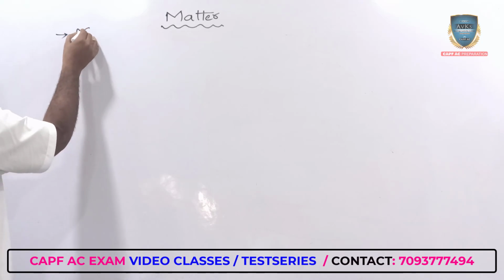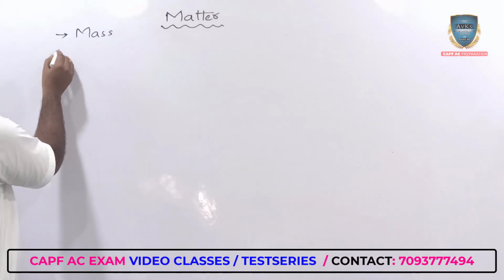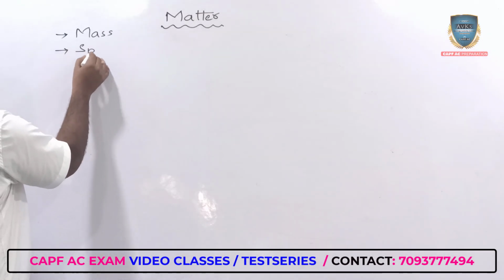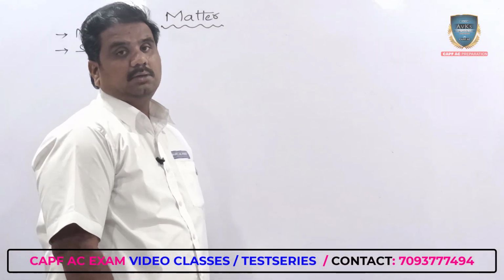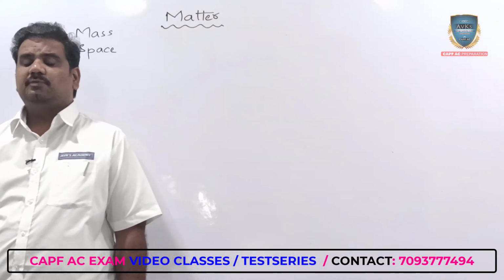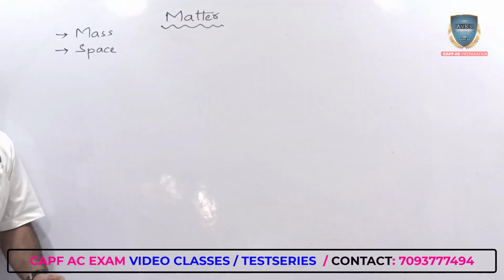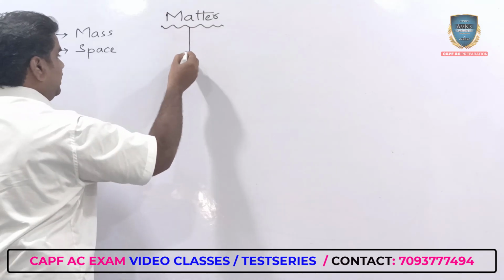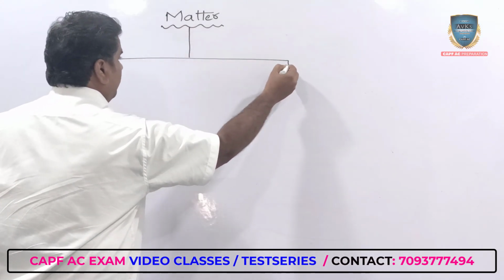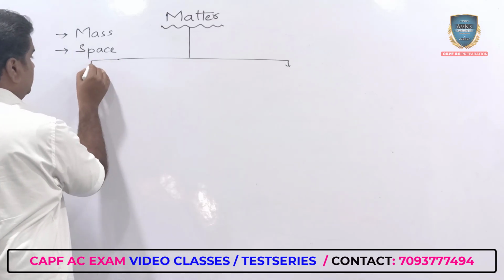Anything that has a certain amount of mass, anything that occupies some amount of space, that is what we call matter. And generally when you talk about matter, we talk about the three different states of matter. But basically, matter exists in 5 different forms.